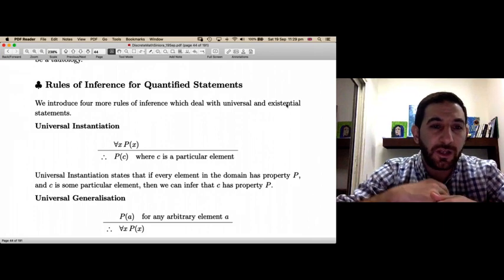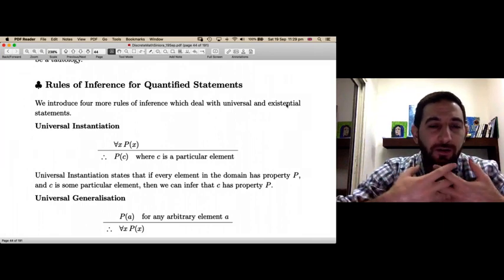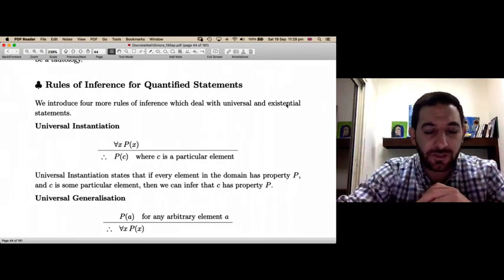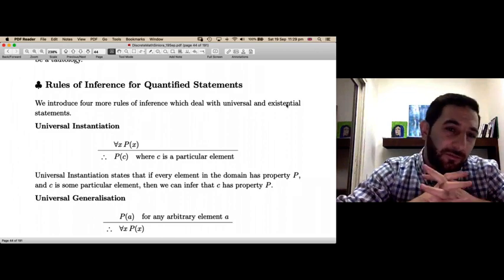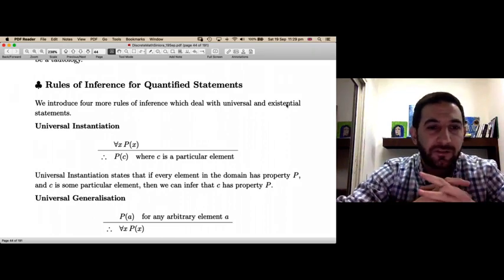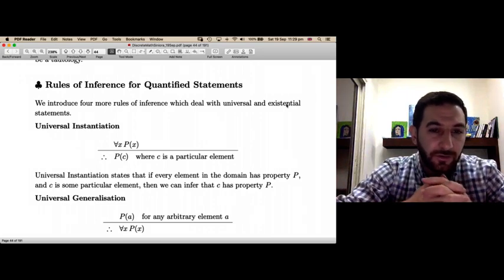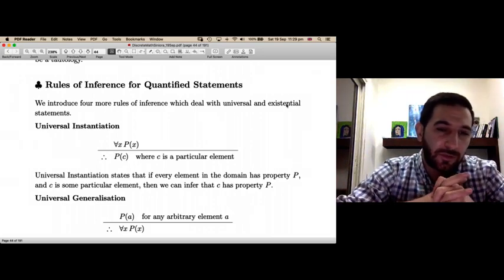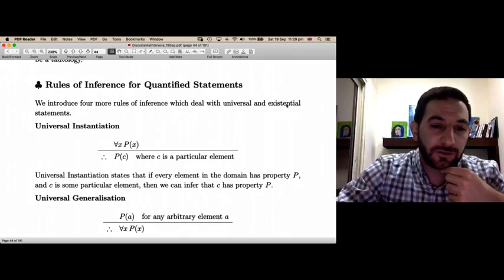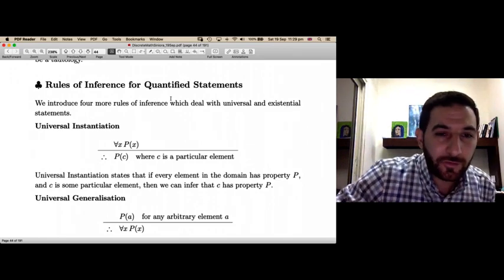Okay, in this video, we want to reinforce and strengthen our stock of rules of inference with 4 new rules. These new rules will take care of statements which include quantifiers. Remember, all the previous rules of inference were talking about statements with no quantifiers. So let's see, we have 4 new rules.